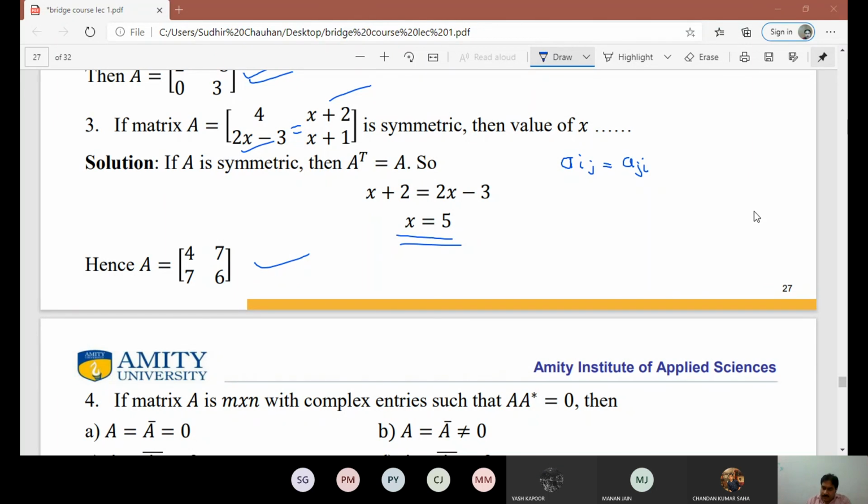Chandan Kumar, please unmute yourself and then say. Yes, sir. Cherish Jaiswal, yes, sir. Manan, present, sir. Mohammad Mohsin, present, sir.